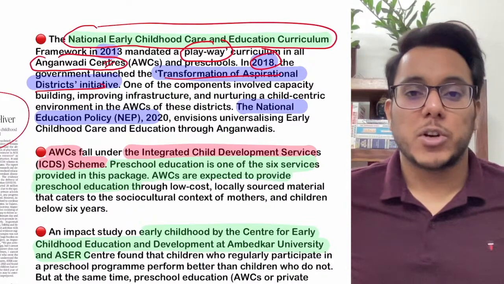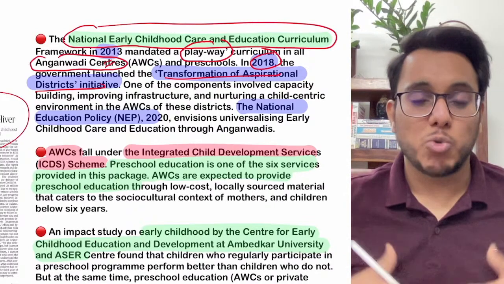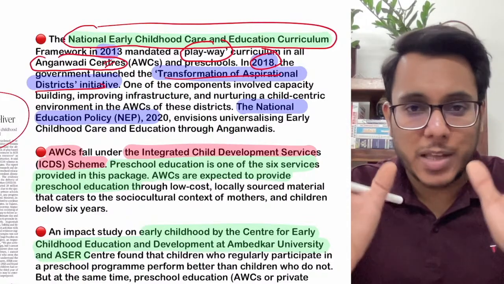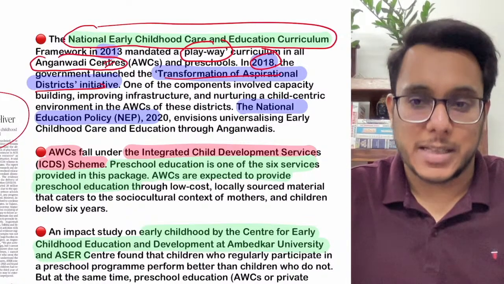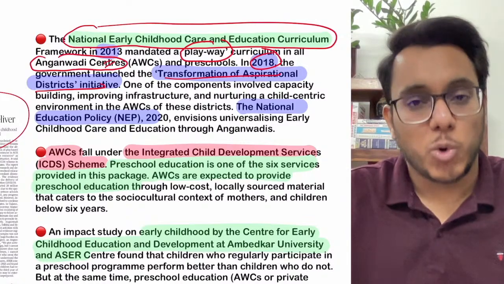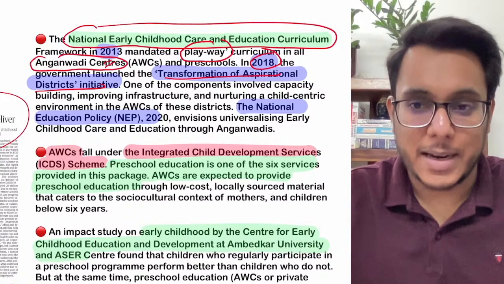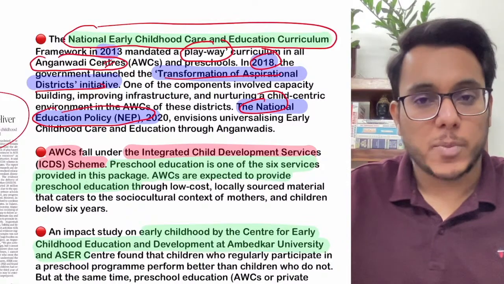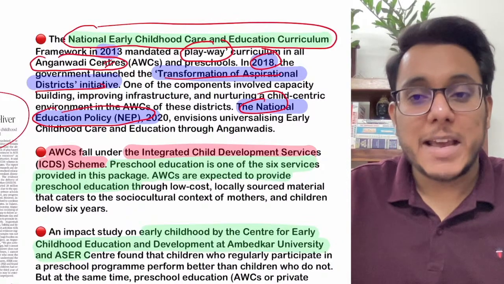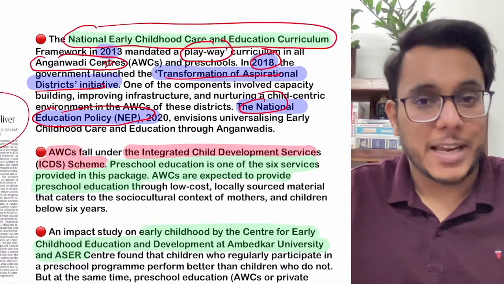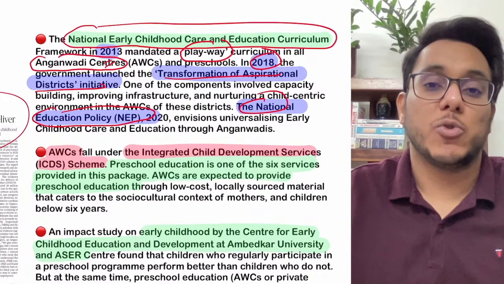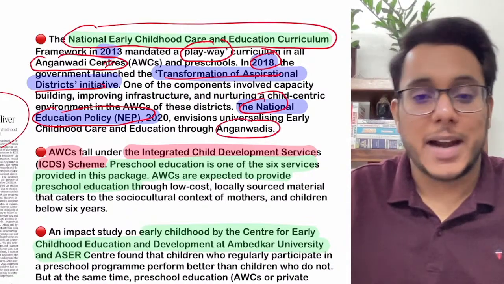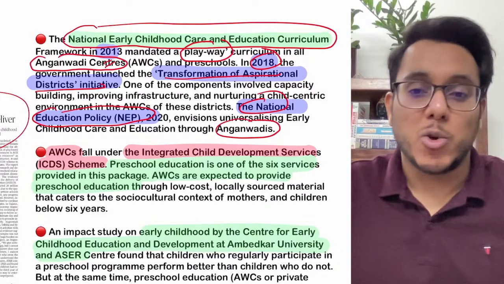In this particular scheme also, it was provided that in the aspirational districts, in a playful manner, children in the first 3 to 4 years of their life are to be provided cognitive skills. Now the aspirational districts are those districts which have very poor socioeconomic indicators. Then the National Education Policy of 2020 came. It also provided that giving playway education, early education, to children is very important, and here the role of Anganwadis was appreciated, and it was said that the Anganwadi workers can be utilized here.